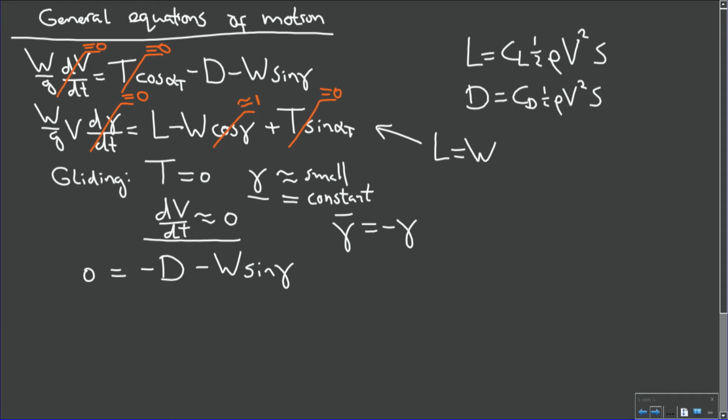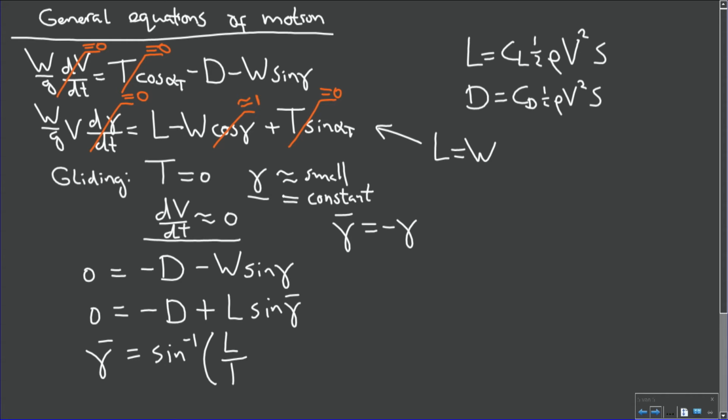So I can write this equation as 0 is minus the drag plus lift times the sine of the glide angle. Now if I rearrange this, I find that the glide angle is the arc sine of lift divided by drag.